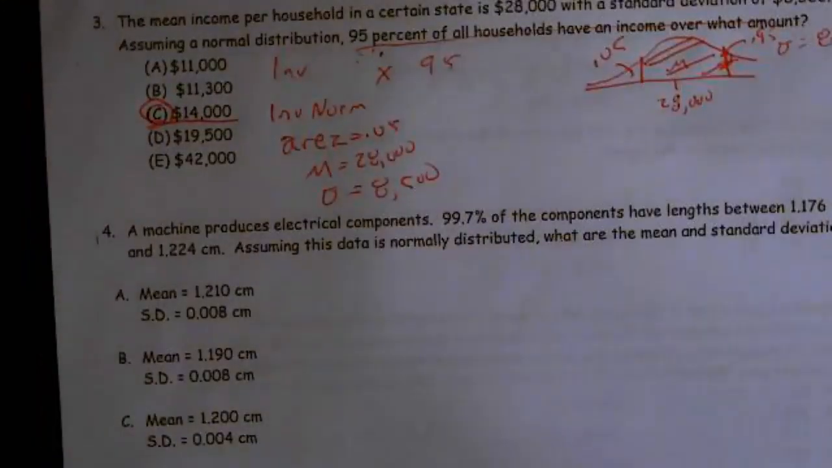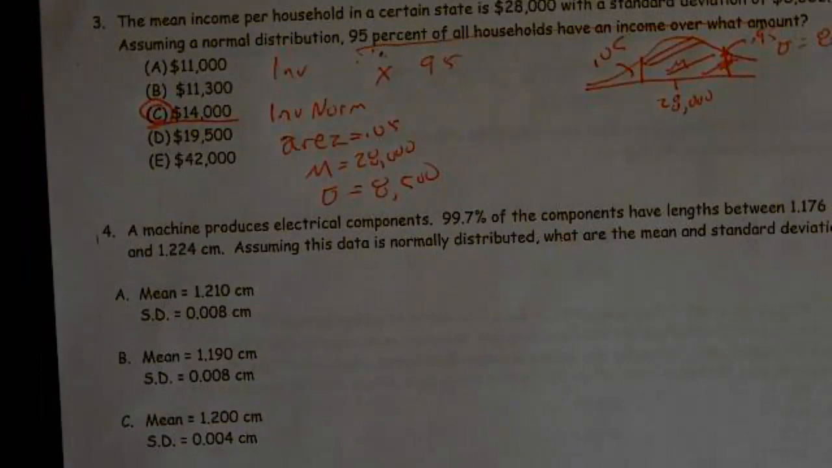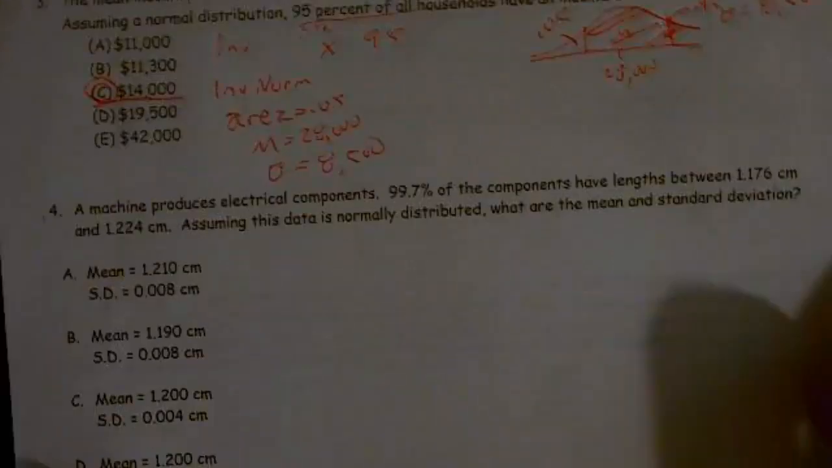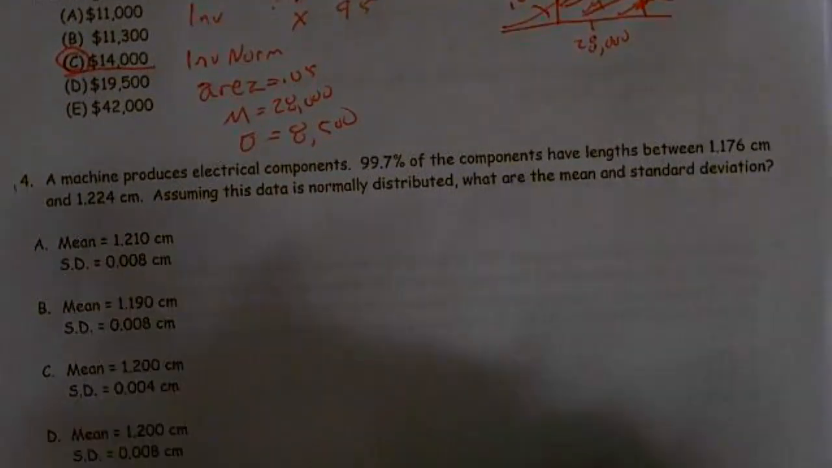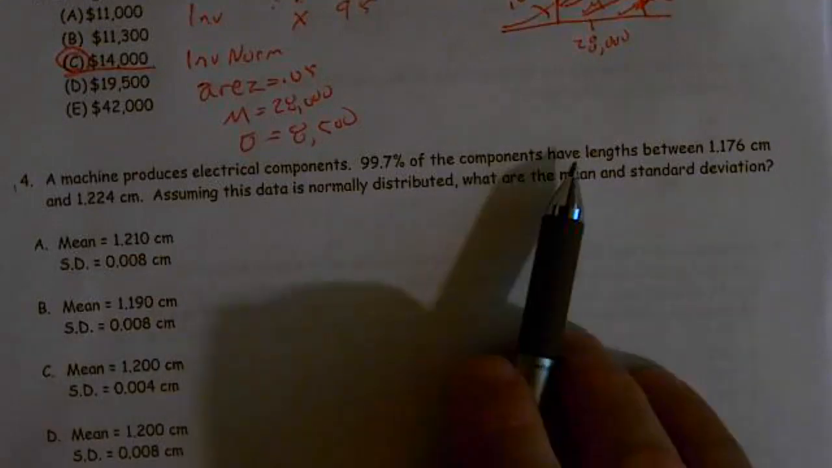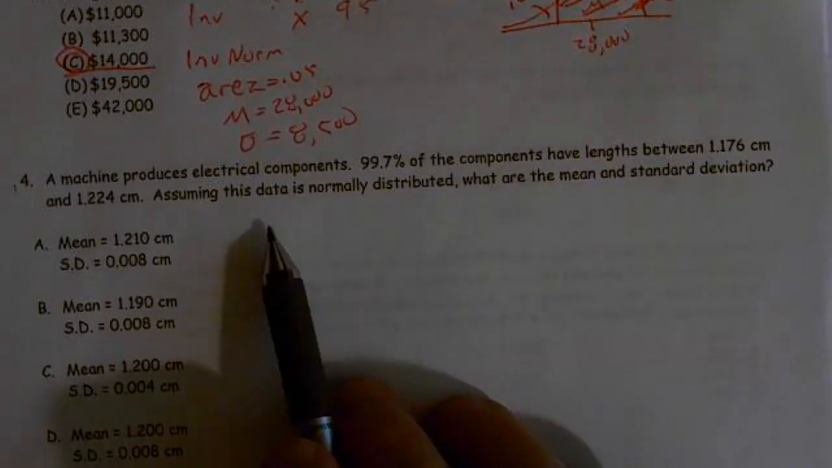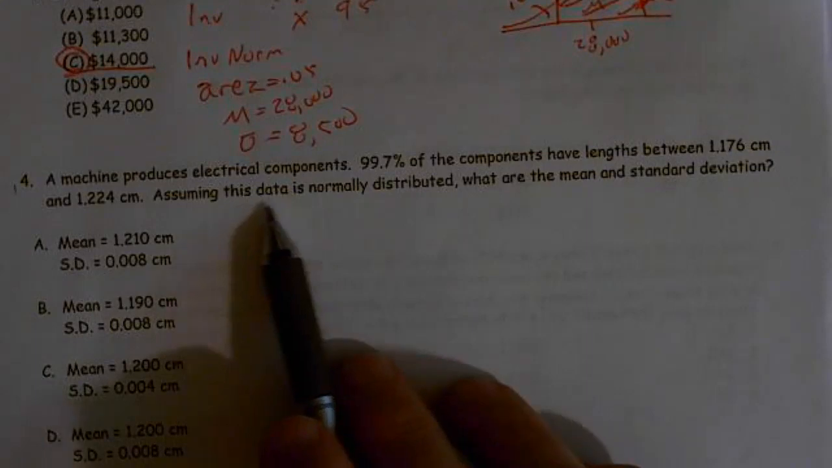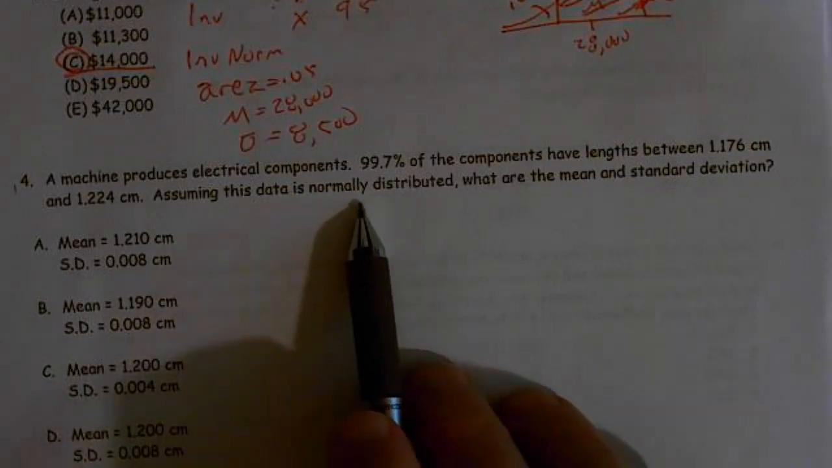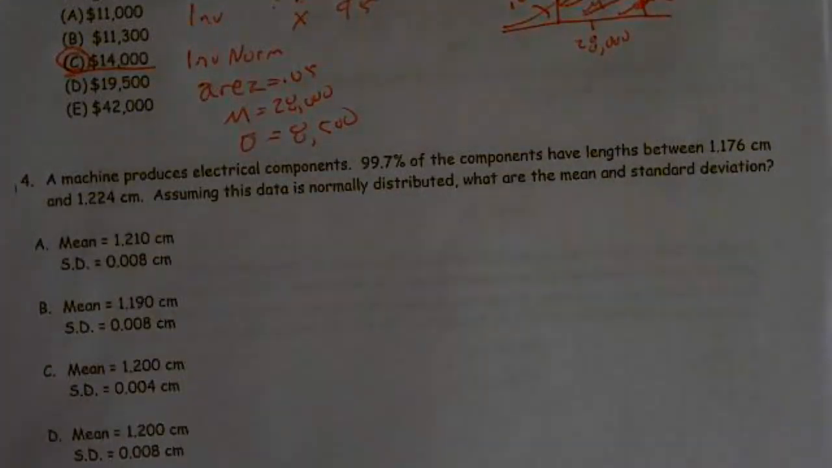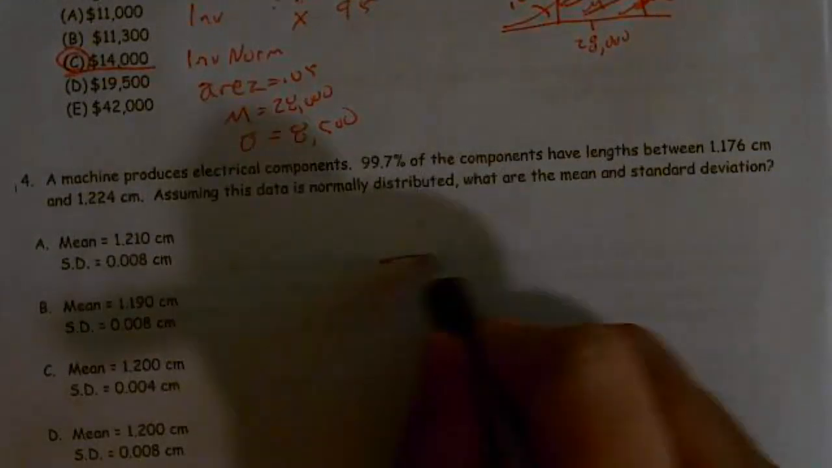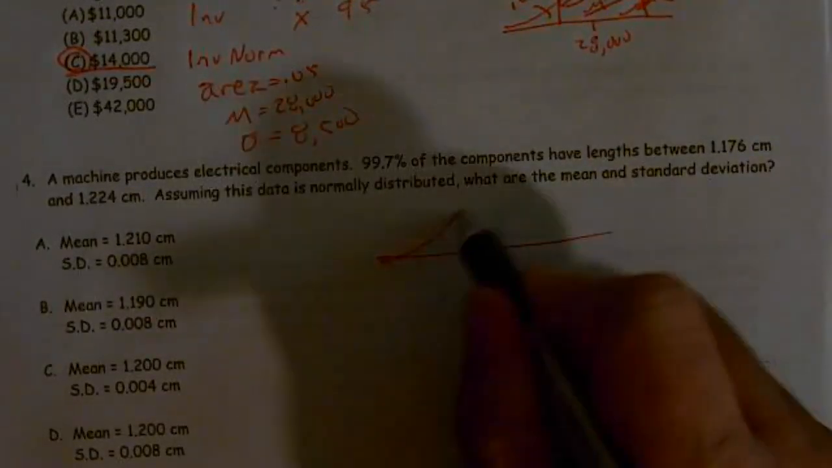All right, number 4. A machine produces electrical components. 99.7% of the components have lengths between 1.176 and 1.2224. Assuming the data is normally distributed, what are the mean and standard deviation? All right, so first off, they're telling us this is normal.